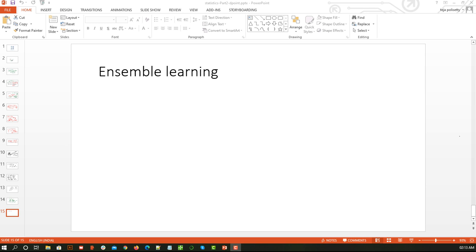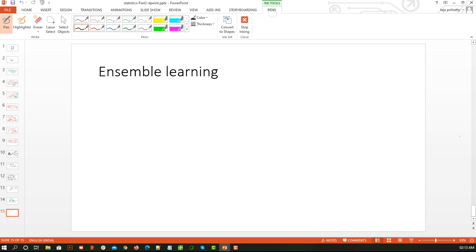So what is ensemble learning? Let me get my pen. You see we have a model M, and we give some input and we get some output. Based on this input, whatever we are getting as output is our prediction. This was what we were doing so far.